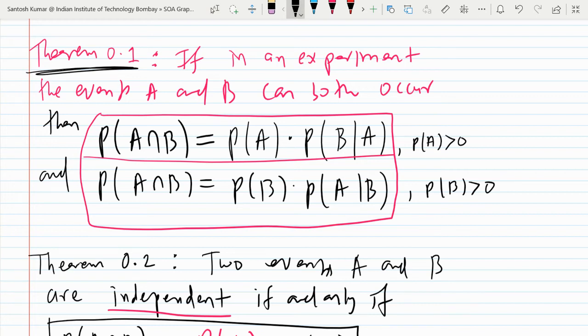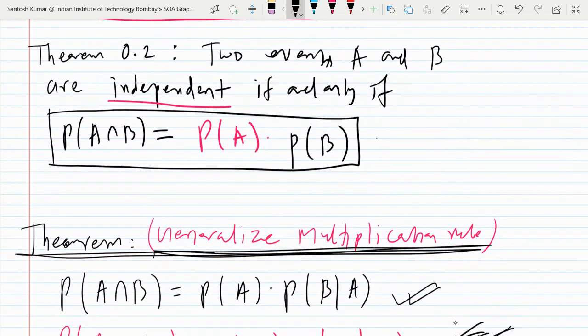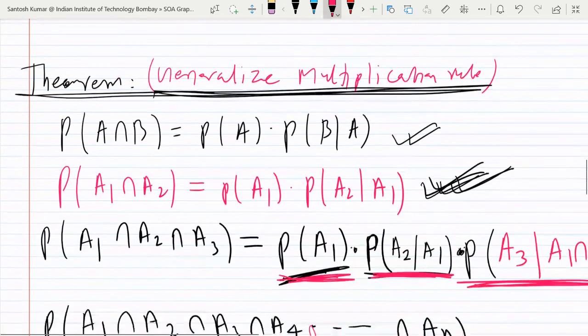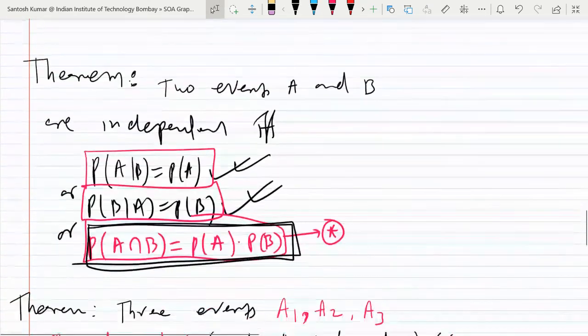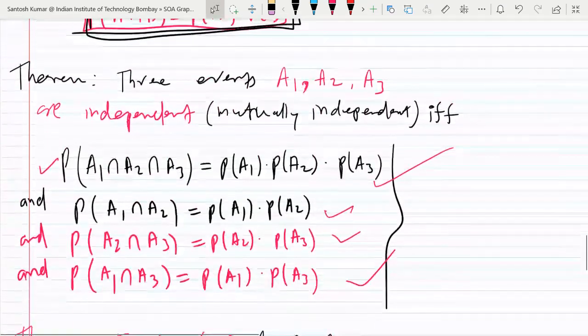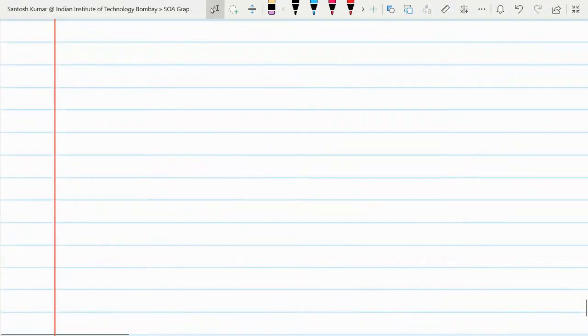So these two are nothing but the multiplication rule. And here we talk about independence of two events. Then we generalize the multiplication rule for n. Then we were generalizing independence of events. Okay, so now come to the problem part.